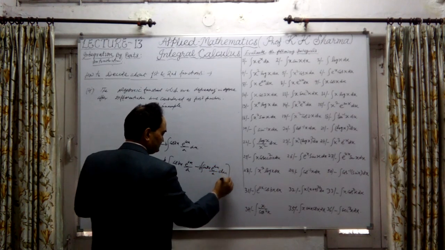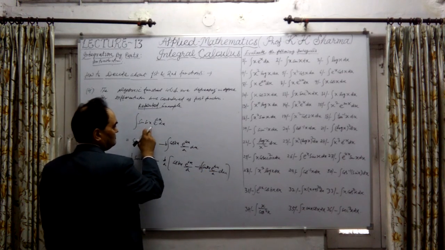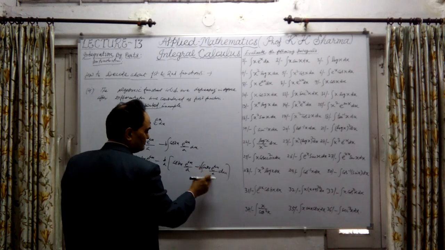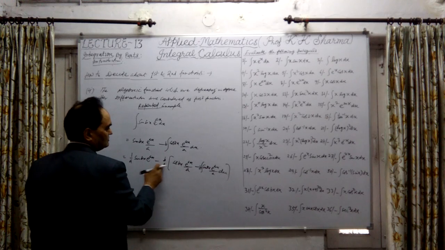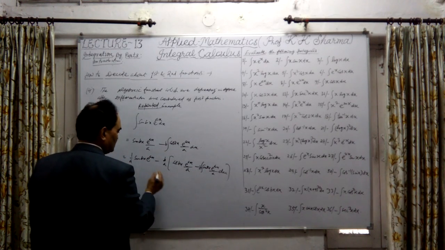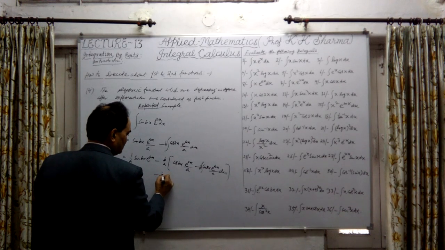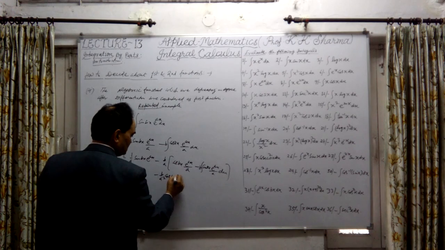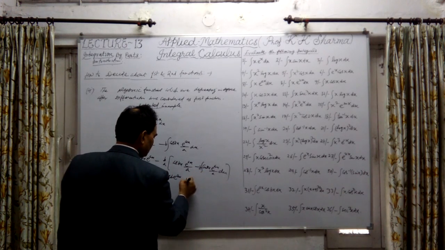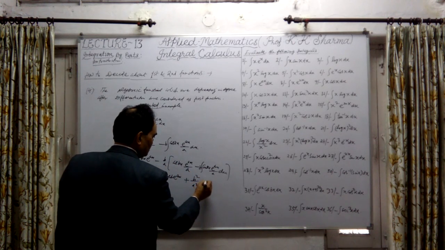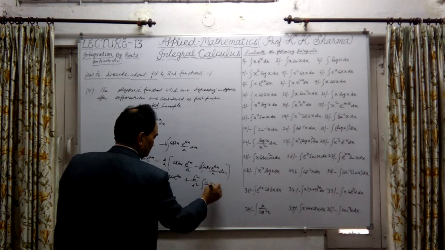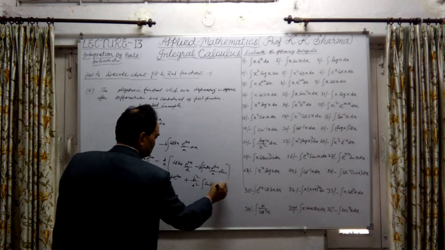Further it is repeated. This is the same function which we got, sine bx into e raised power ax, but the coefficient is there: minus b upon a. We can take this value to this side, but let me first solve it. So minus b upon a into b upon a square, or a into a, into cos bx into e raised power ax, with minus sign and plus sign, so this is b square upon a square, times the integral of sine bx into e raised power ax into dx.